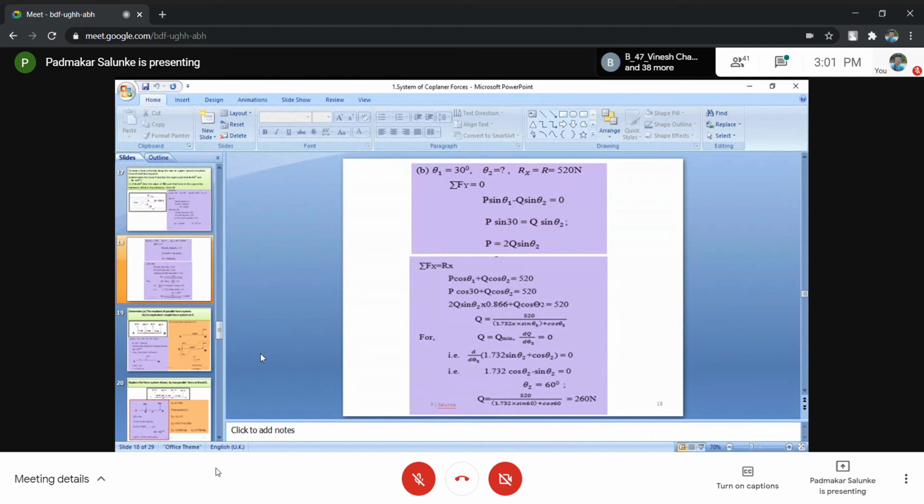Cos 30 is 0.866, plus Q cos theta 2 equals 520. Both terms contain Q, so take Q out of the bracket. What comes in the bracket? 2 sin theta 2 multiplied by 0.866, plus cos theta 2. So Q equals 520 divided by this answer. 2 into 0.866 comes as 1.7.